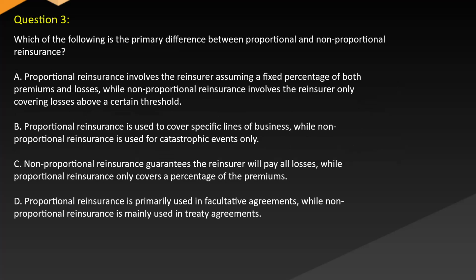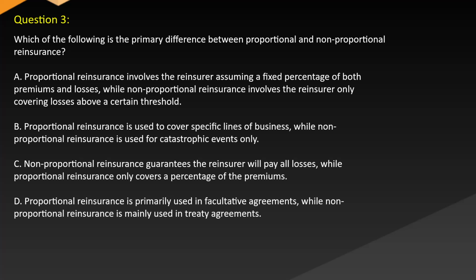Question 3. Which of the following is the primary difference between proportional and non-proportional reinsurance? A. Proportional reinsurance involves the reinsurer assuming a fixed percentage of both premiums and losses, while non-proportional reinsurance involves the reinsurer only covering losses above a certain threshold. B. Proportional reinsurance is used to cover specific lines of business, while non-proportional reinsurance is used for catastrophic events only.